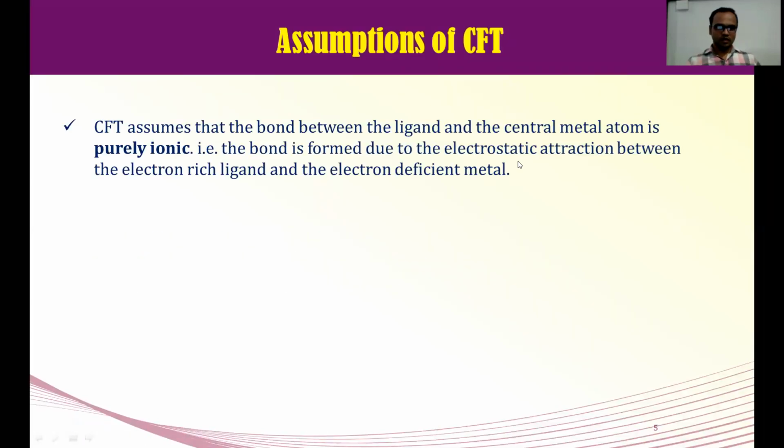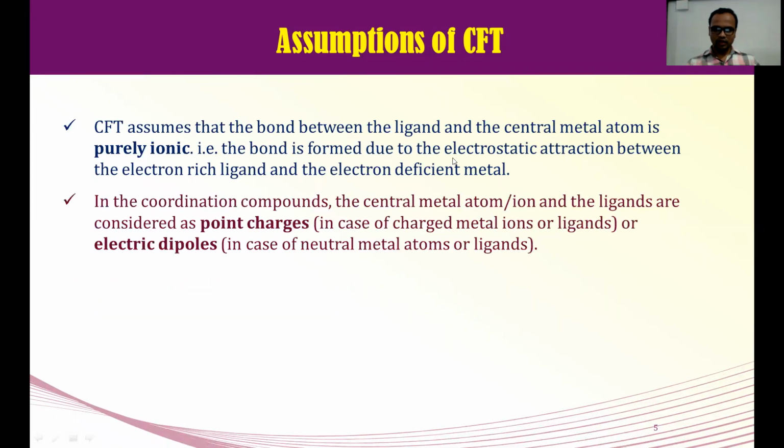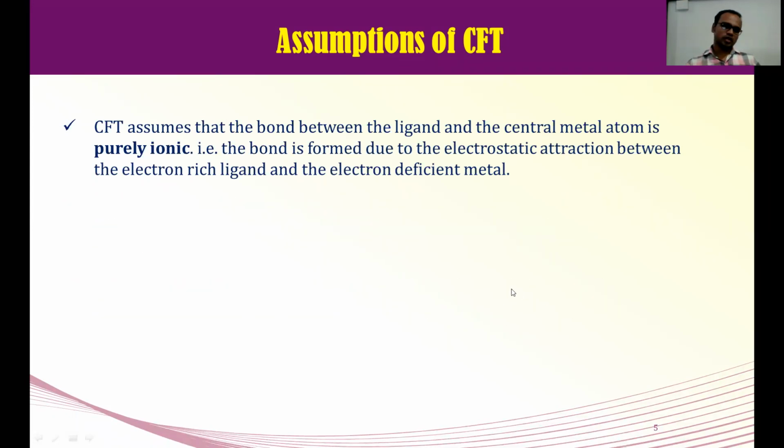First assumption: CFT assumes that the bond between the ligand and the central metal atom or ion is purely ionic in nature. Now, what is meant by ionic? In some cases, it is also called electrostatic in nature.